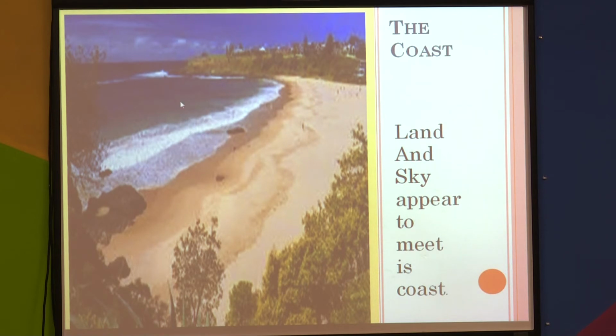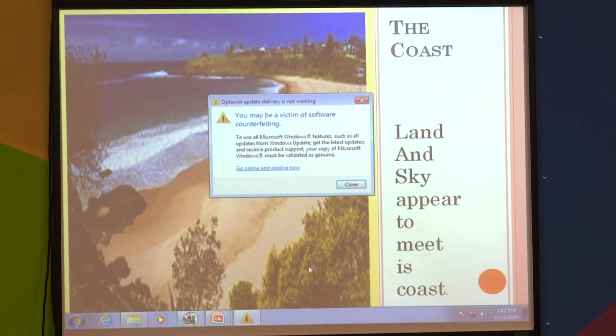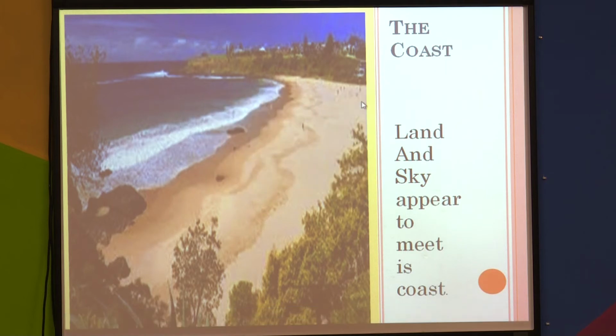But you can see that the sky and the water or the sea appear to meet, but in reality it's not like that. What is the meaning of the coast? Land and the sea appearing to meet is called the coast.